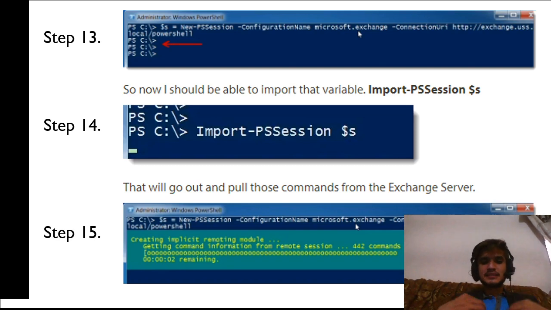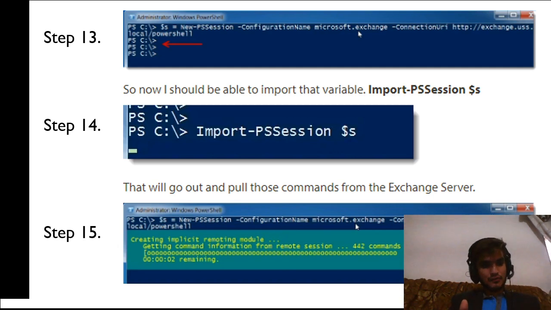Step 13, I am actually already logged into Windows with a user that has permission to run the Exchange command. So you can see that I have created that variable and I do not get any error back.